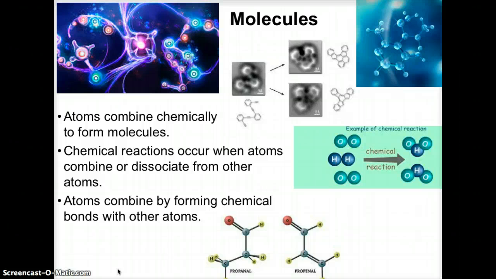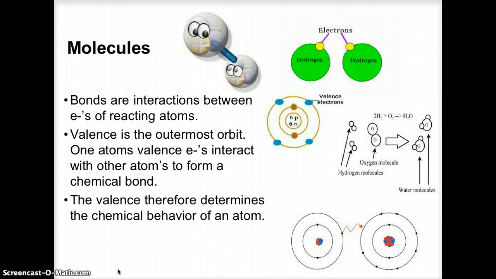Atoms combine, forming chemical bonds with other atoms. So chemical bonds is going to be a topic coming up pretty soon here. But let's look at these bonds a little bit more before we chemically react, because when we actually look at the bonds, the interactions that make up bonds are the electrons interacting with each other.